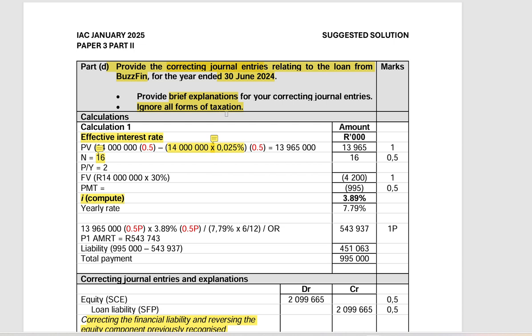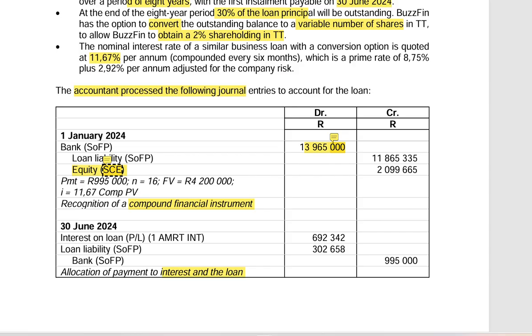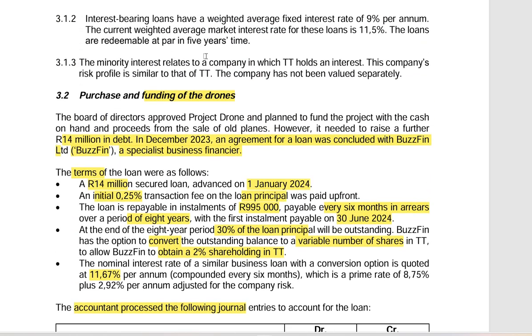Now we're going to start looking at the scenario to find out where we have information that relates to BuzzFin. In the scenario, 3.2 addresses funding of drones, obviously coming from BuzzFin. The plan was that they're going to sell the planes so that they can fund the drones.